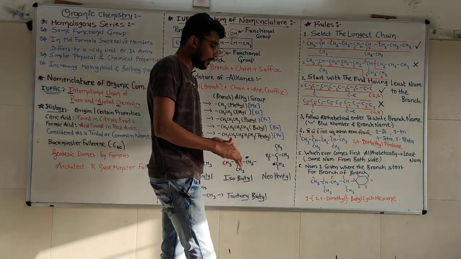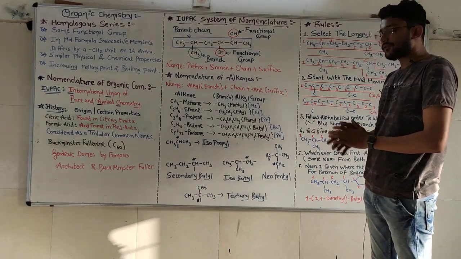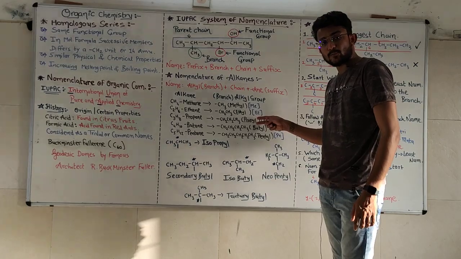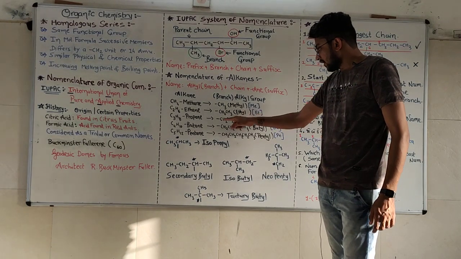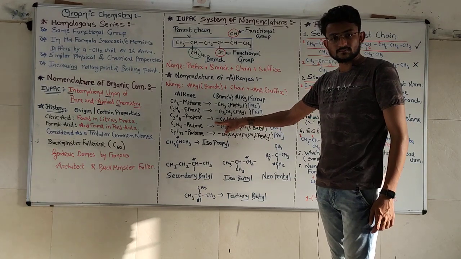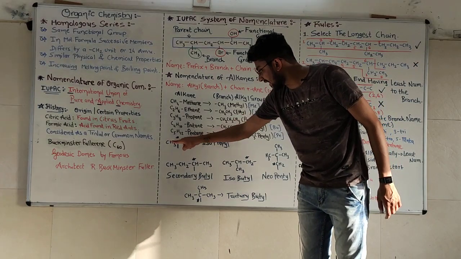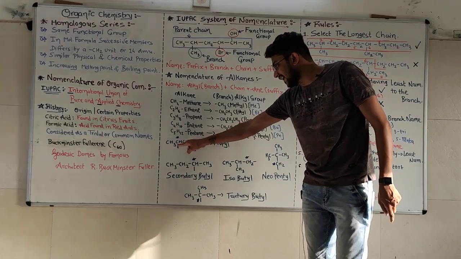Now we are going to talk about some special cases of the branches. Okay, here we have propyl, CH2, CH2, CH3. The open chain is from the first carbon. Now look at here. Again, 3 carbons are there, but the opening is from the second carbon.